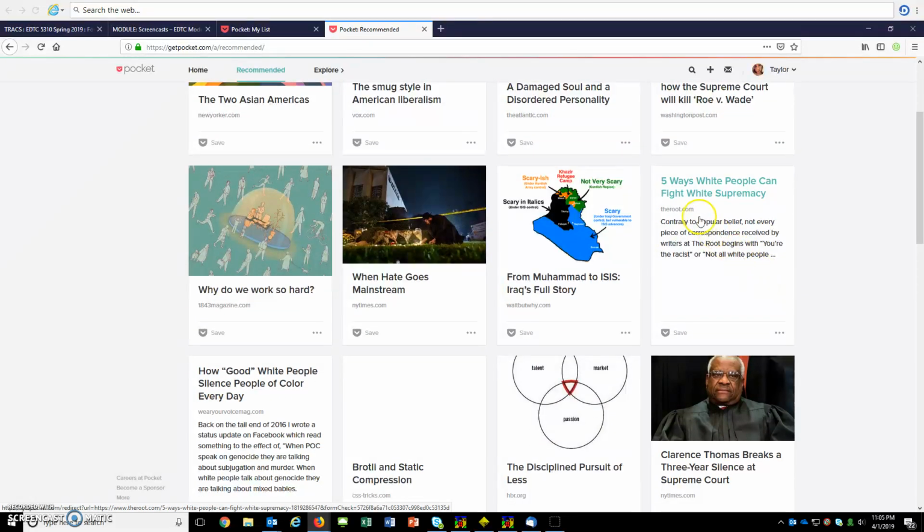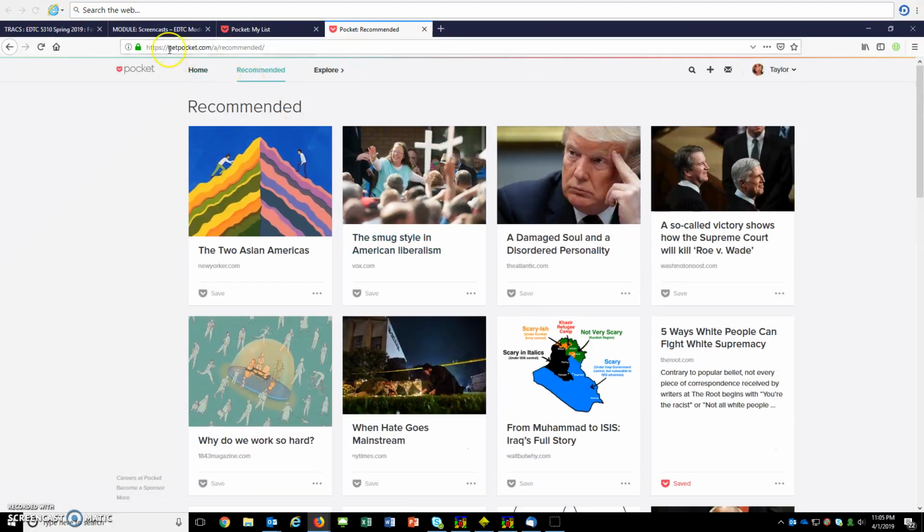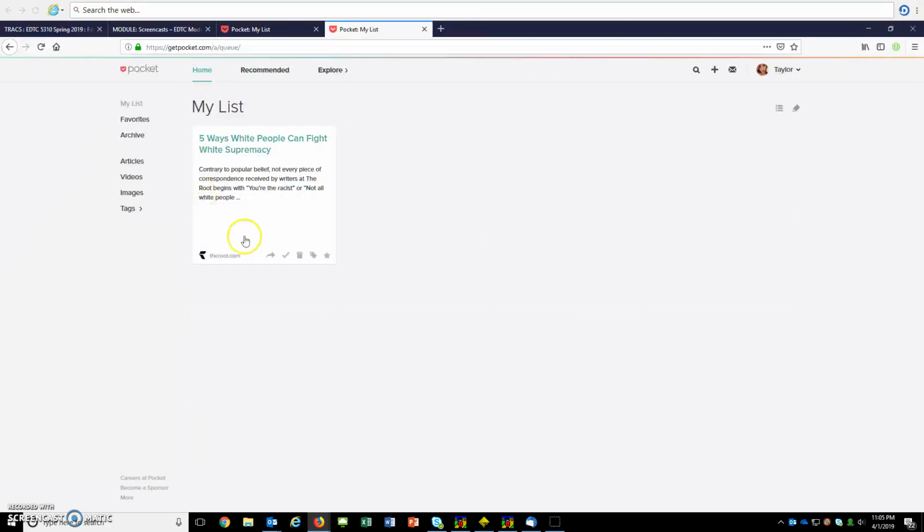Here you can see "5 ways white people can fight white supremacy." So maybe you think that might be important for your project. You could go here and click save, and it will save it to your home page. If you go back here, you can see it is now right here. You can choose to archive that, as I showed you, or maybe move it to favorites. It's totally up to you.